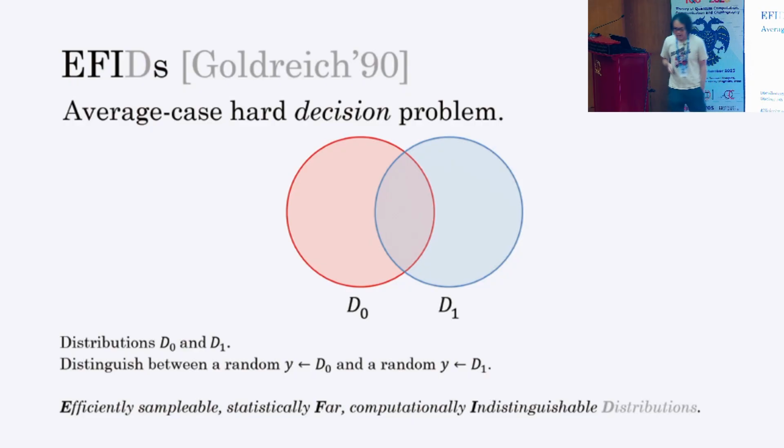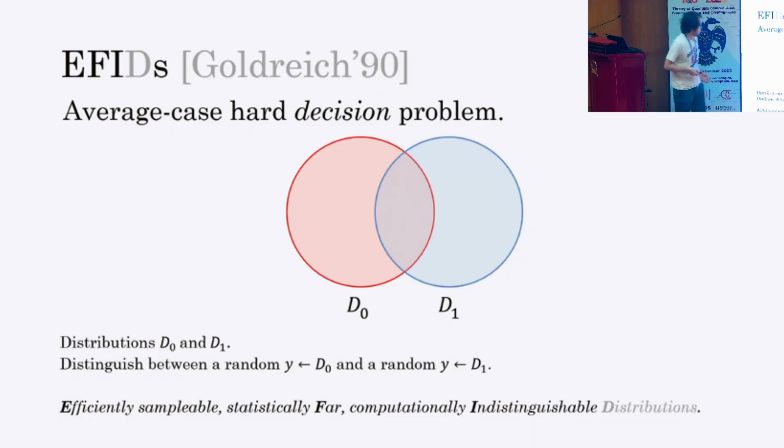Another basic average case hard problem that is related to cryptography is what is called EFID. EFID consists of two distributions, D0 and D1, and we require the following three properties. First, E, efficiently sampleable, meaning that each distribution, D0 and D1, is efficiently sampleable by an efficient classical algorithm. Second, F means statistically far, meaning that D0 and D1 are statistically far apart.